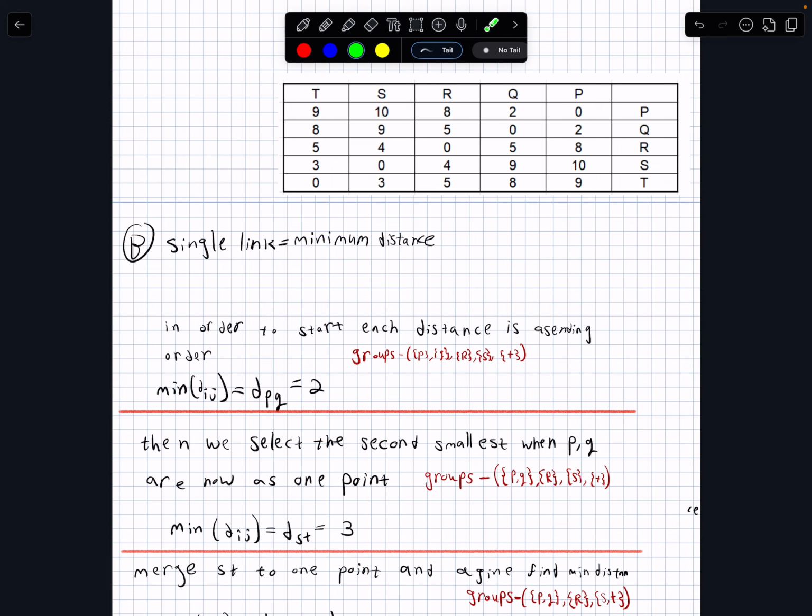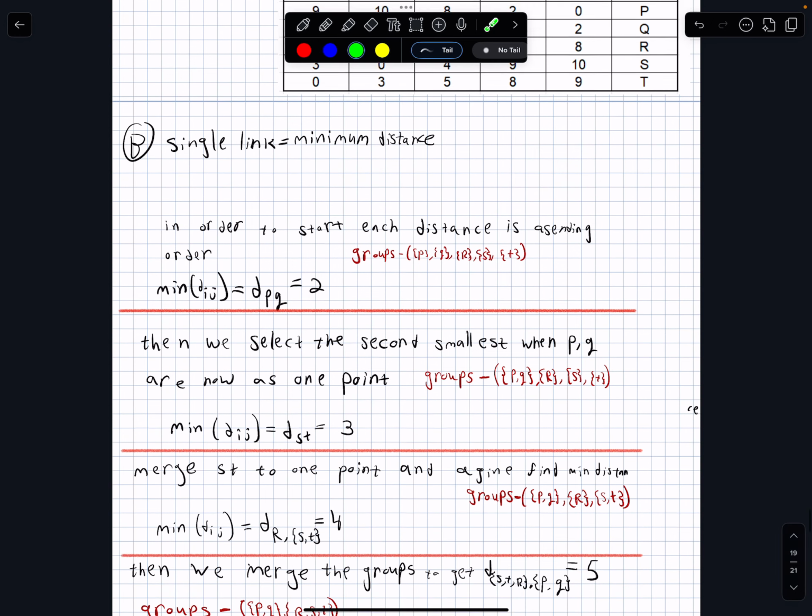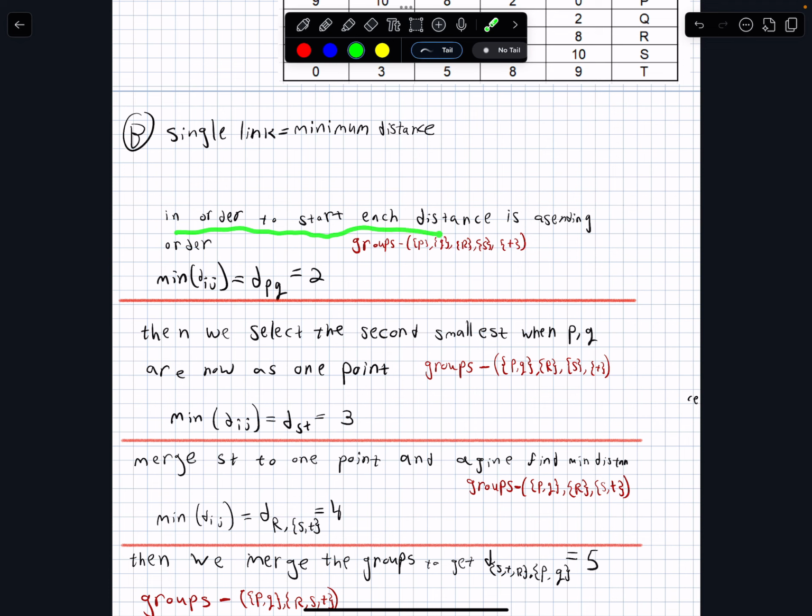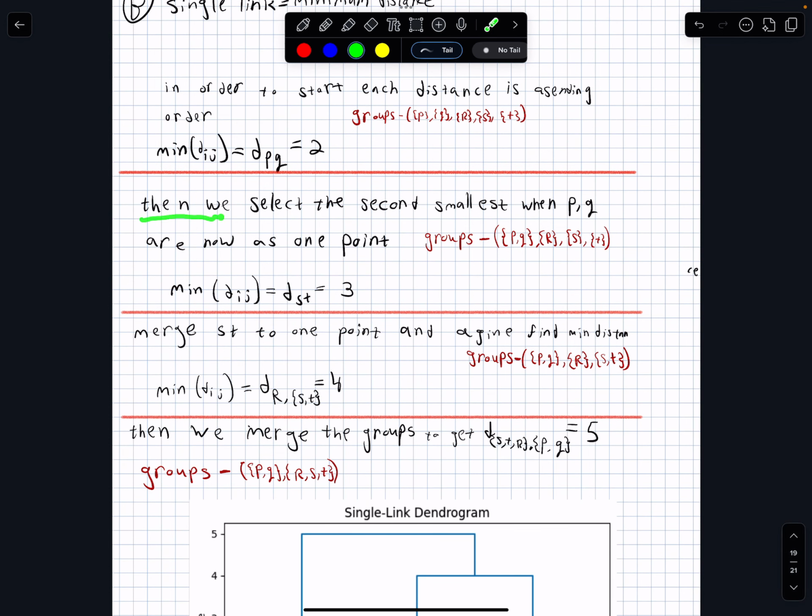Okay? So what I did was, first, sort each distance in ascending order. The minimum distance is P to Q, which is 2. Okay, and then we select the second smallest, when P, Q are one point. Now the minimum distance is S to T, which is 3. Now we merge S and T together into one point. So we have P and Q, and S and T.